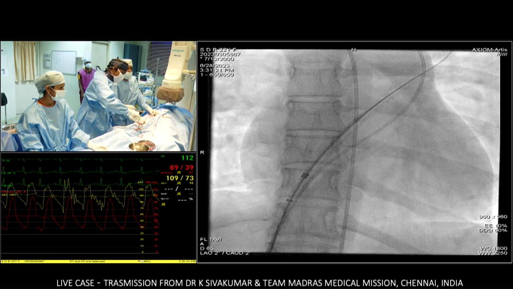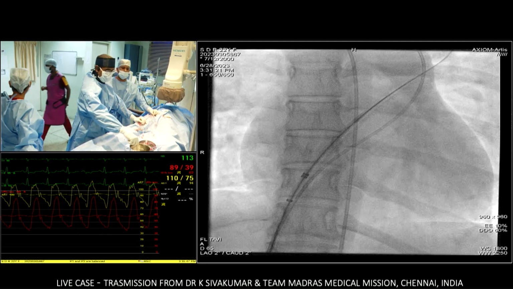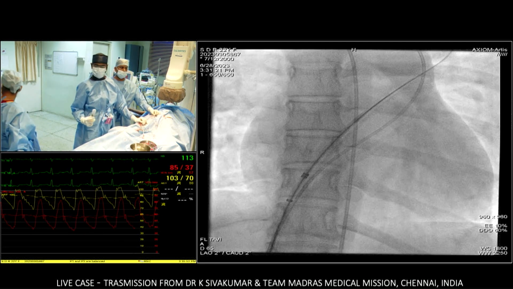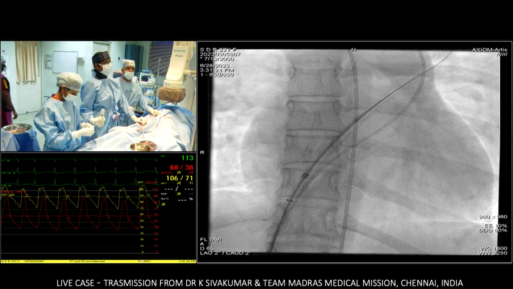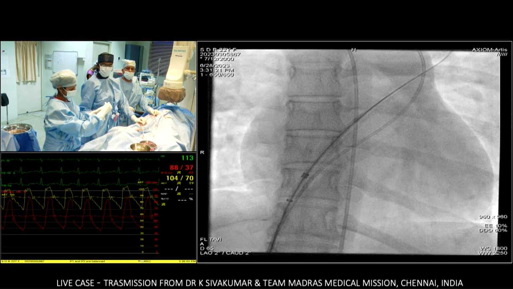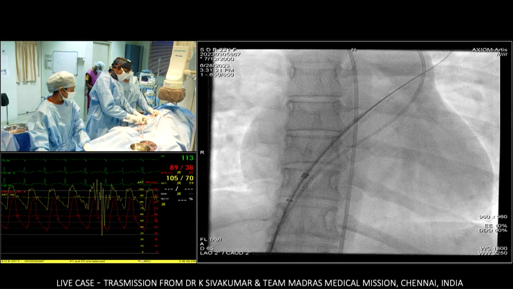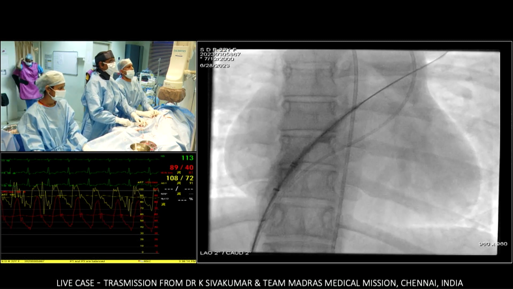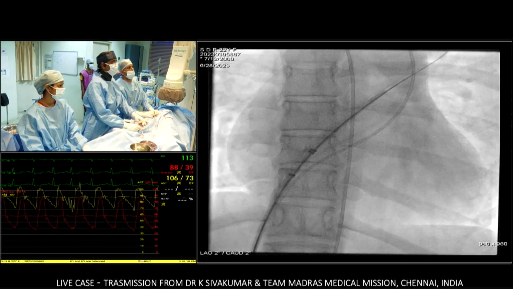I am just de-airing the system. I want a three-way. Connect the three-way into this. So now what I have done is I have put in a balloon and connected to pressure. So we are having a simultaneous aortic pressure as well as pulmonary artery pressure. Okay, this is inflating more, go inside. Yeah, thank you very much.